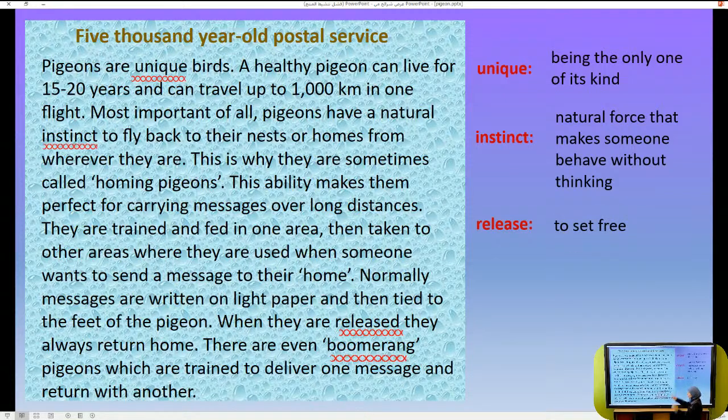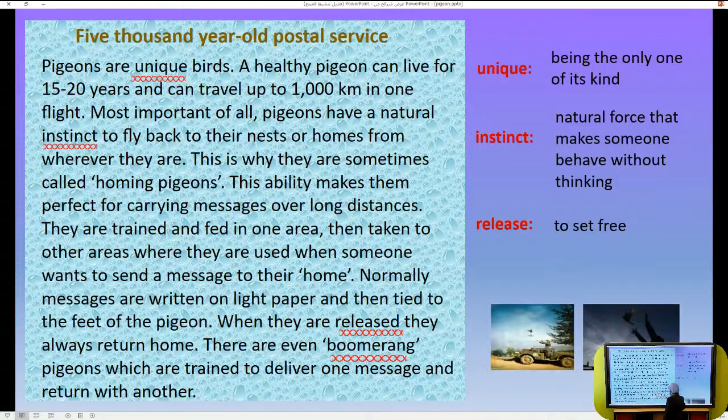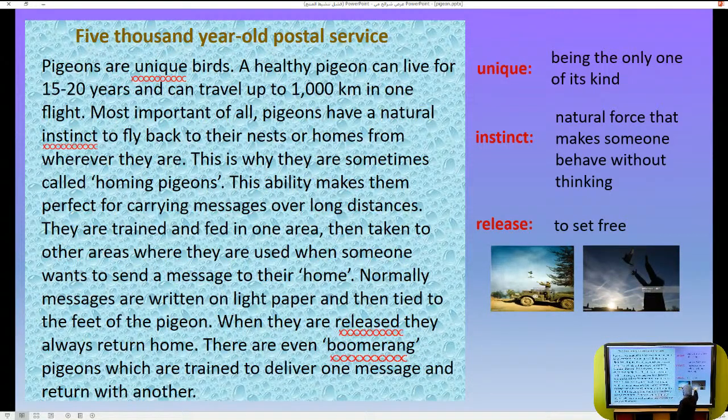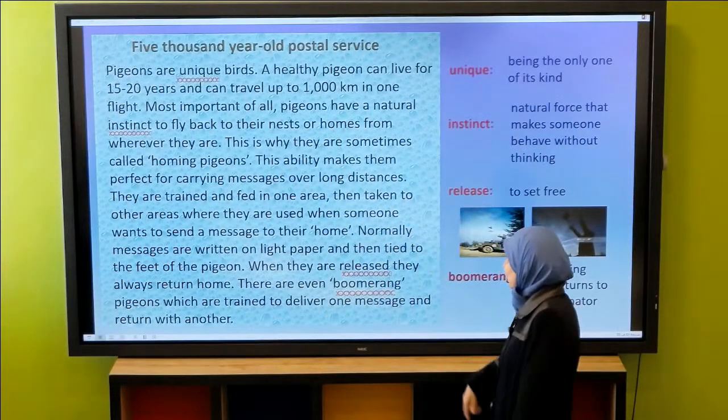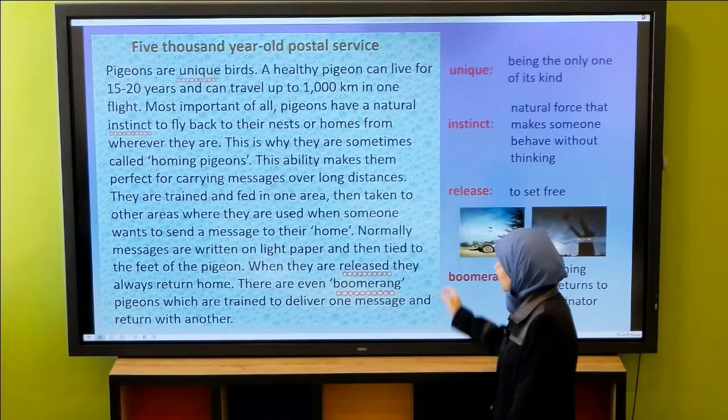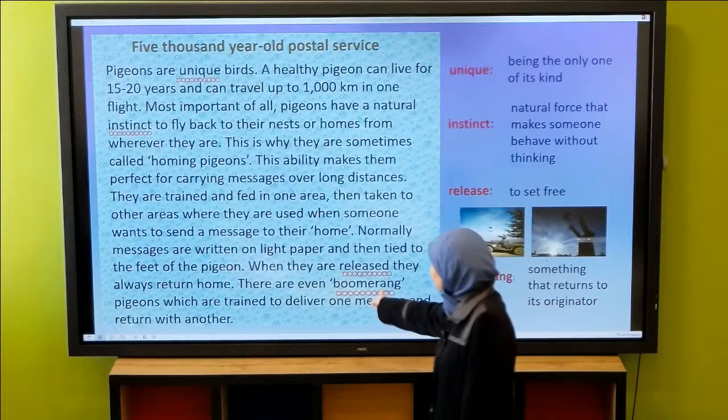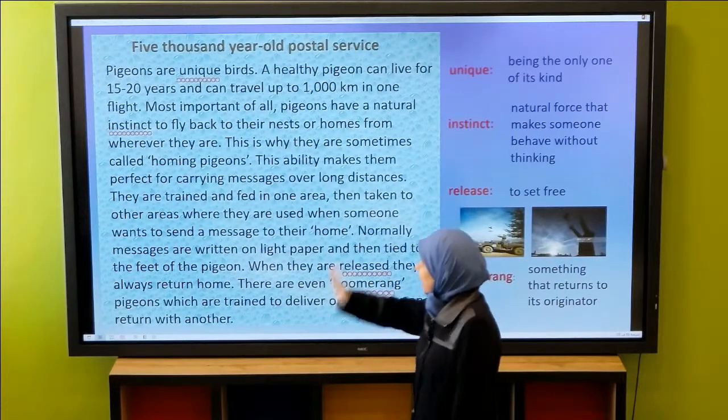When you let someone or something be free, or an animal, of course. Boomerang. This is when we release a pigeon. Boomerang, in fact, means something that returns to its originator. When you throw something and it comes back to you, this is boomerang. So this is why they call these pigeons boomerang, because they deliver one message and return with another.